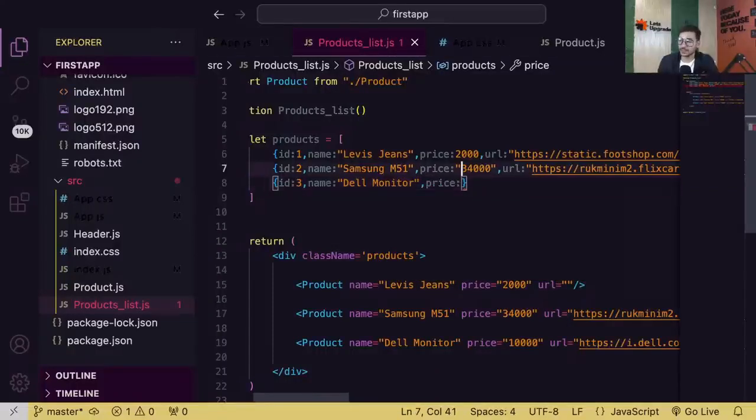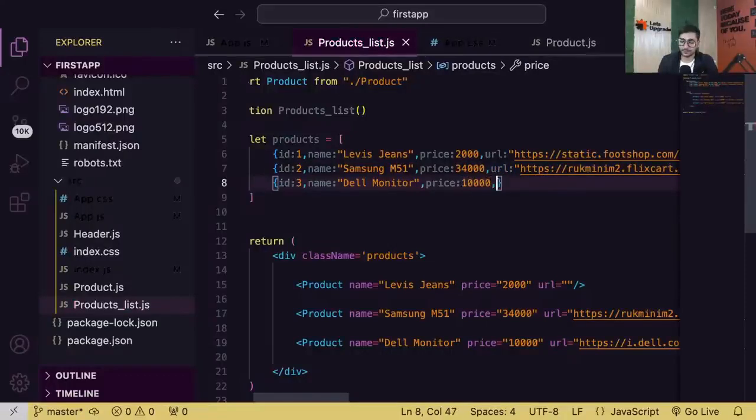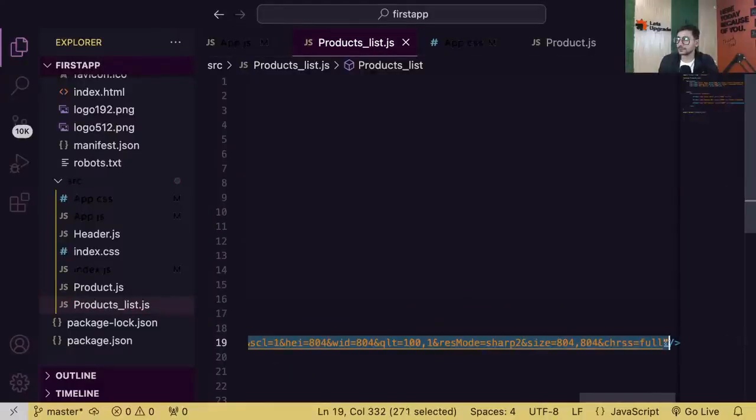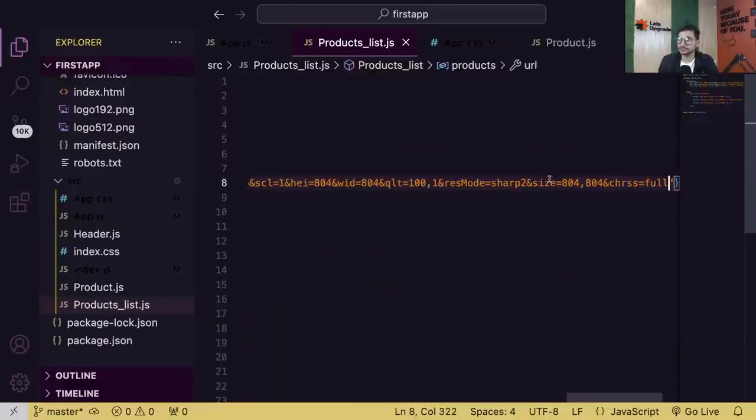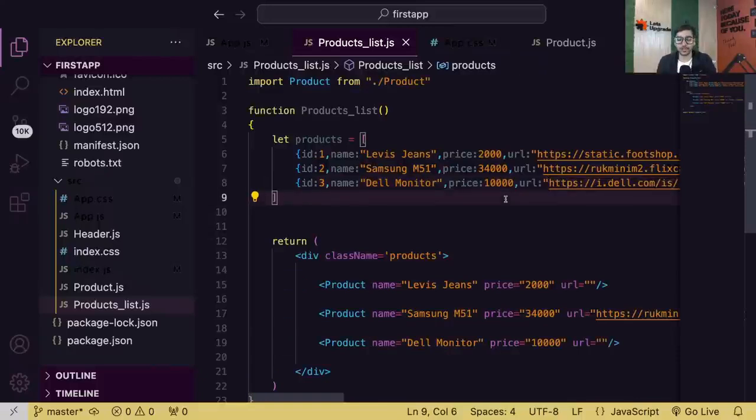Price. And why am I putting price in double quotes here? It's a number. You can completely ignore that. Price 10,000 and URL. Let's take this one. Okay, simple guys. So we have got data now.